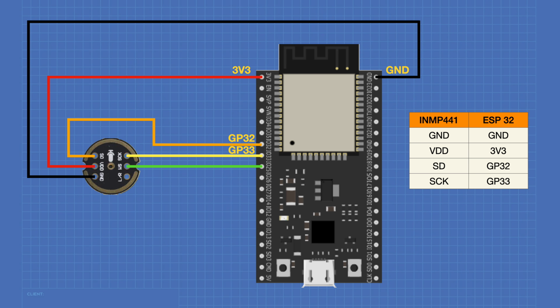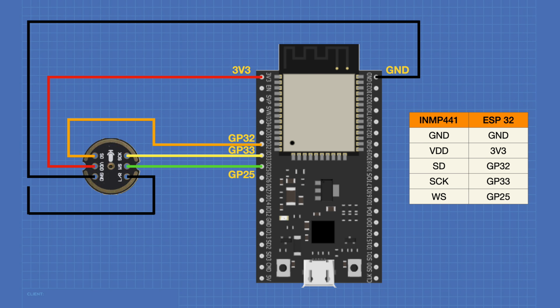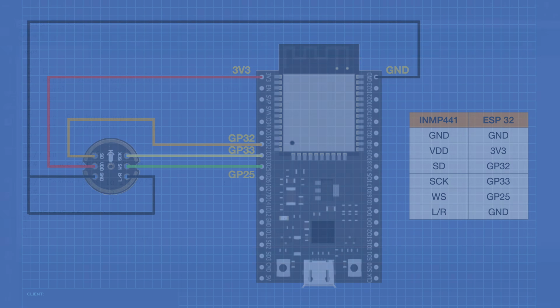And the WS line, which is the word select line that determines left from right, is going to be connected to GPIO pin 25. We'll also connect the L/R pin to ground. This sets the microphone to give a left channel output. If you bring this pin high, the output will be on the right channel. And this completes our wiring.